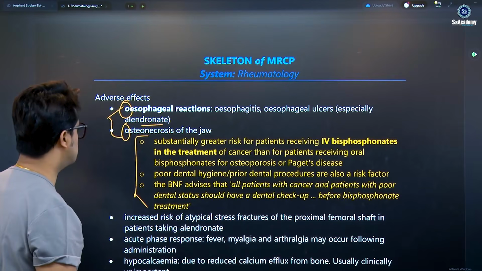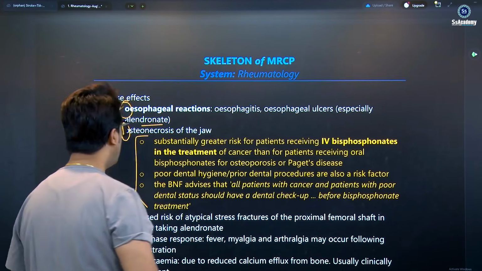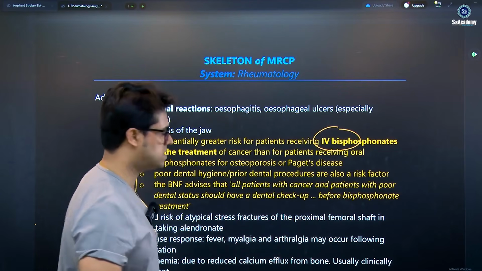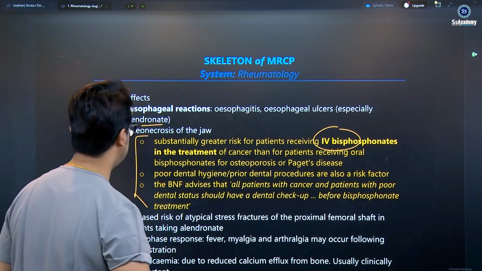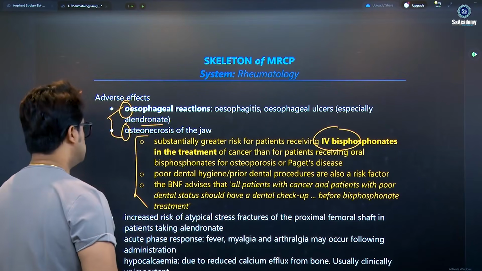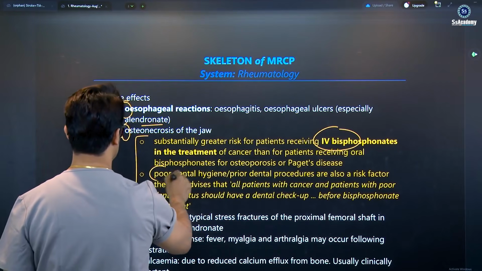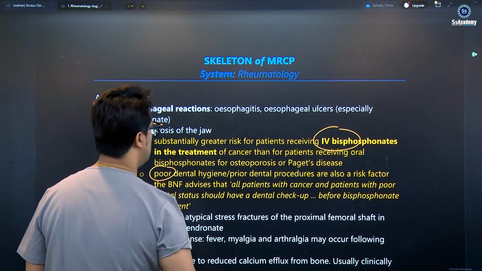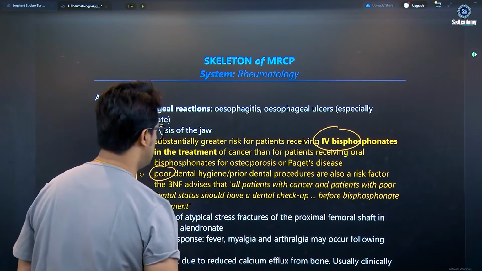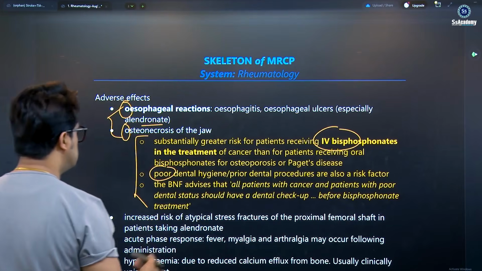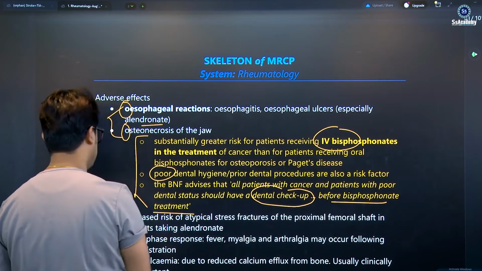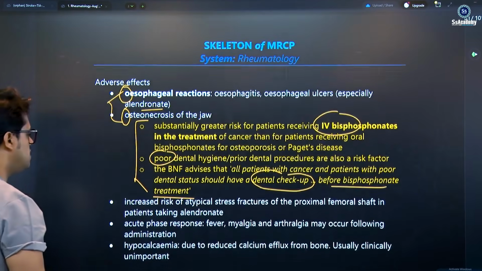New idea: substantially greater risk in patients receiving IV bisphosphonate in the treatment of cancer, than for patients receiving oral bisphosphonates for the treatment of osteoporosis and Paget's disease. Poor dental hygiene. Circle the poor dental hygiene and IV, the risk factors. And the BNF advises that patients with cancer and patients with poor dental status have a dental checkup before bisphosphonate treatment. So this is a new addition, my dear.